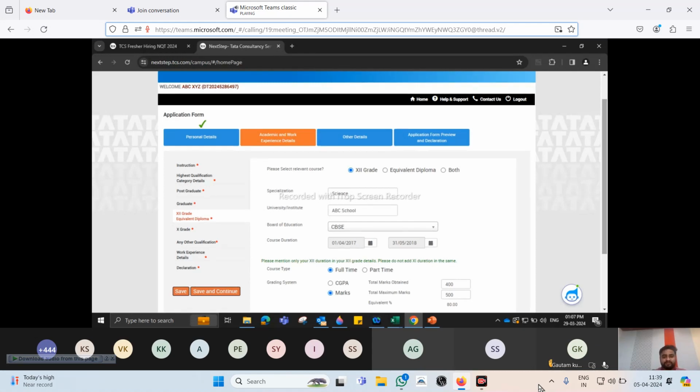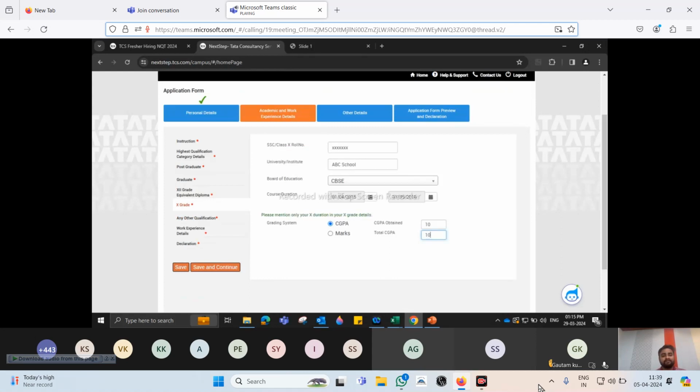Moving to course duration. Again here, that's important, which is your year of passing. Course type should be full time, grading system, marks or CGPA as there. Now, 12th grade, 10th grade, right? 12th grade is done. For 10th grade, there is a roll number.